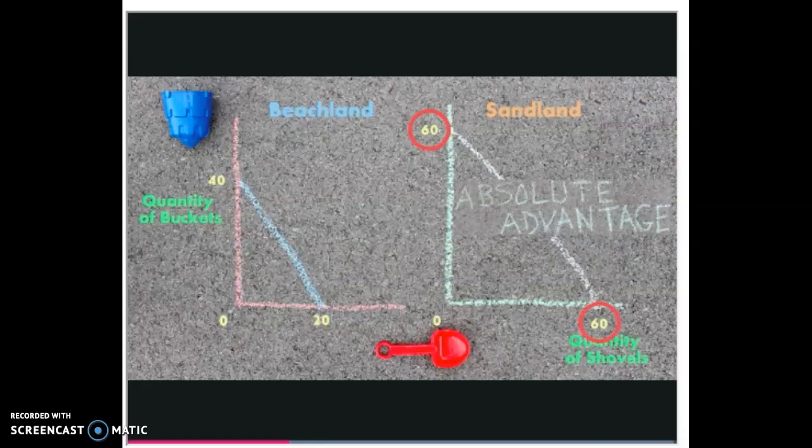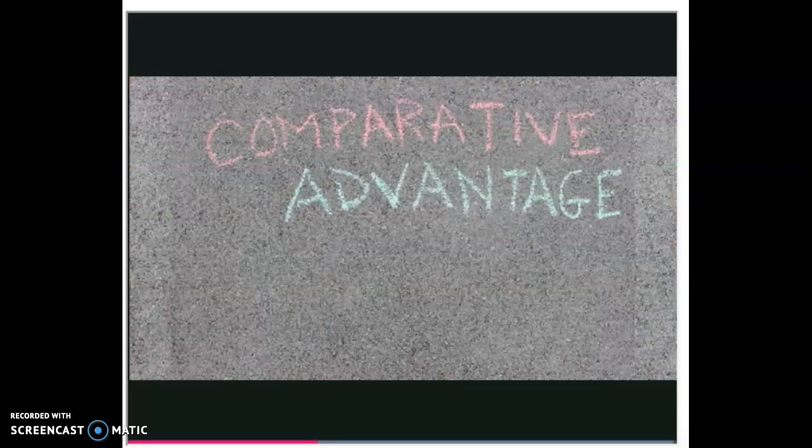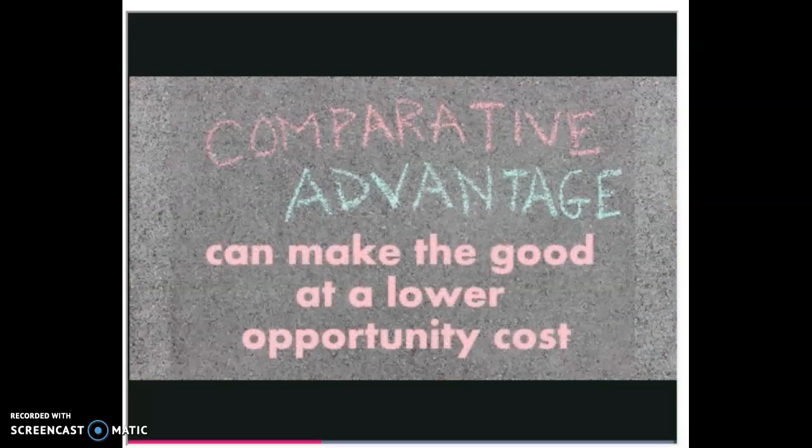both goods. Even though Sandland has an absolute advantage in producing everything, the countries can still benefit from international trade because it's the existence of a comparative advantage that determines the ability to benefit from international trade, and it determines which country should specialize in which good. A country has a comparative advantage in making a particular good if it can make that good at a lower opportunity cost than another country.